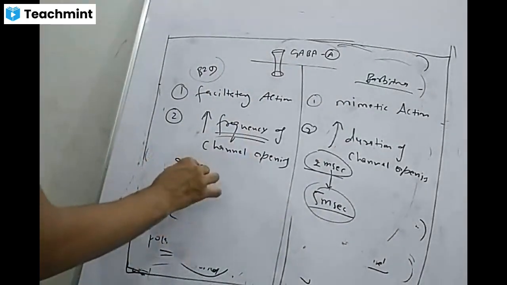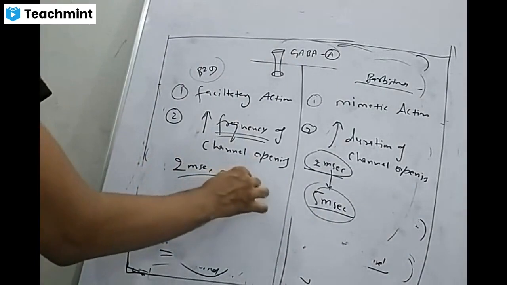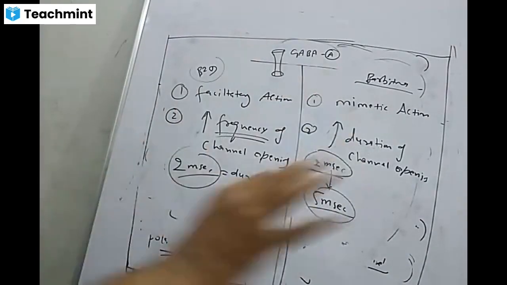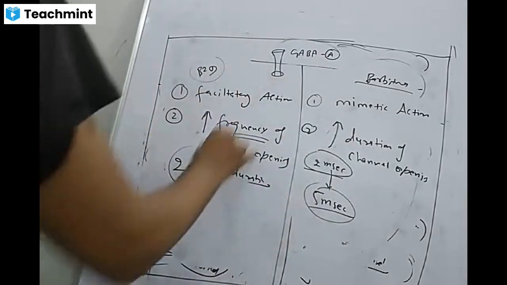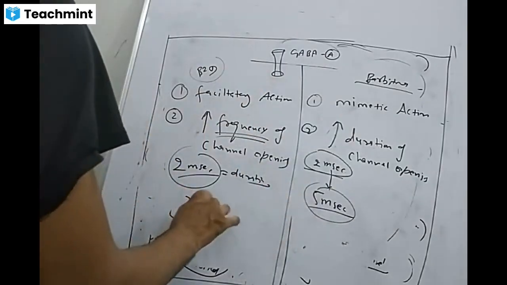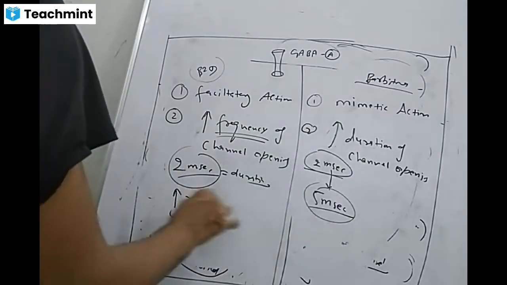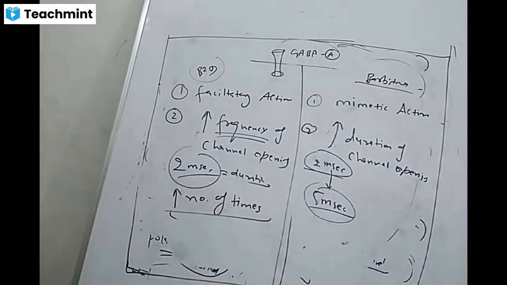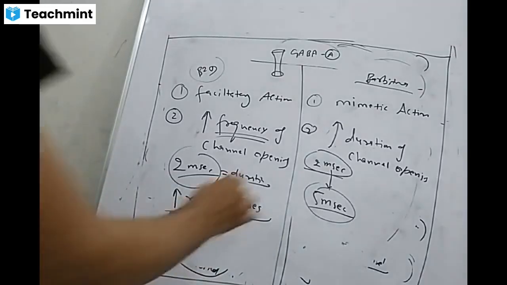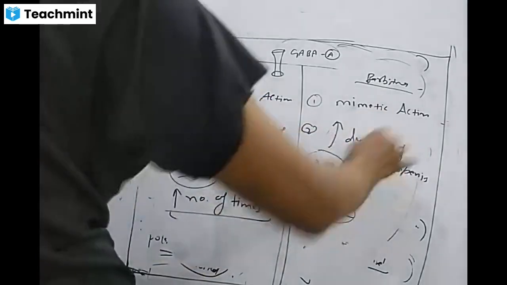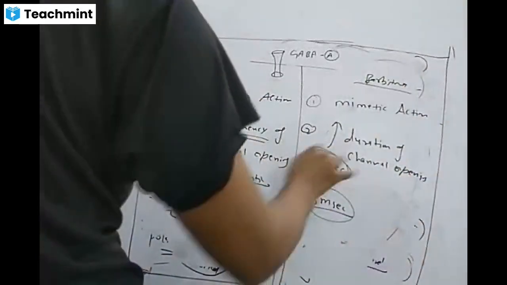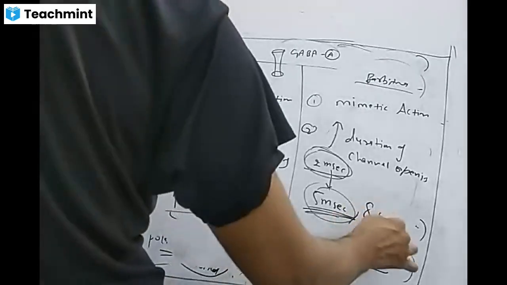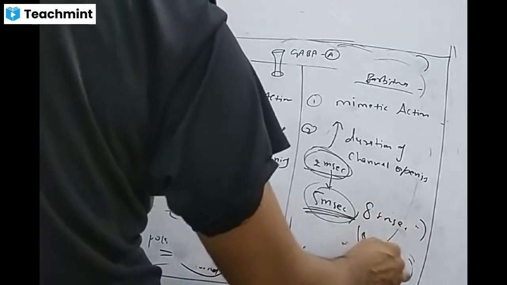See, 2 milliseconds is the duration. In this case, the duration remains the same, 2 milliseconds, but the channel opens more number of times. So with barbiturates, the duration of channel opening increases from 2 milliseconds: the channel will open for 5 milliseconds, it may open for 8 or 10 milliseconds.